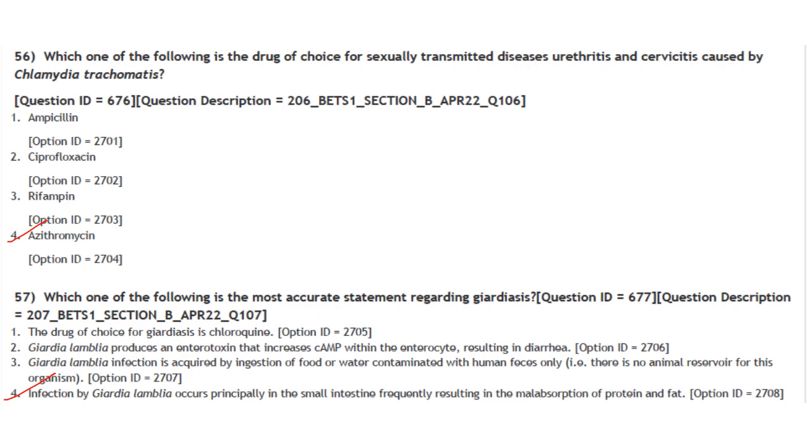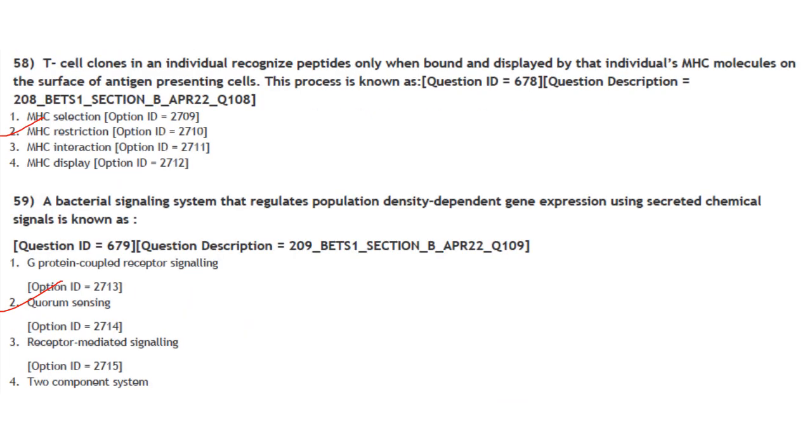Fourth one, if you see, infection by Giardia lamblia occurs primarily in the small intestine, frequently resulting in the malabsorption of protein and fat. That is correct. Option 4 is the answer. The next one. T cell clones in an individual recognize peptides only when bound and displayed by that individual's MHC molecule on the surface of antigen presenting cell. This process is known as MHC restriction. Answer is option 2.